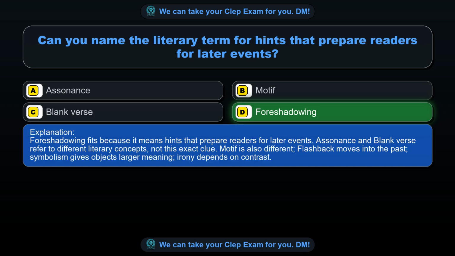Foreshadowing fits because it means hints that prepare readers for later events. Assonance and blank verse refer to different literary concepts, not this exact clue. Motif is also different, flashback moves into the past, symbolism gives objects larger meaning, irony depends on contrast.